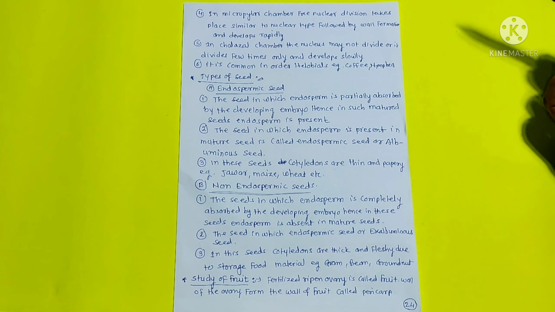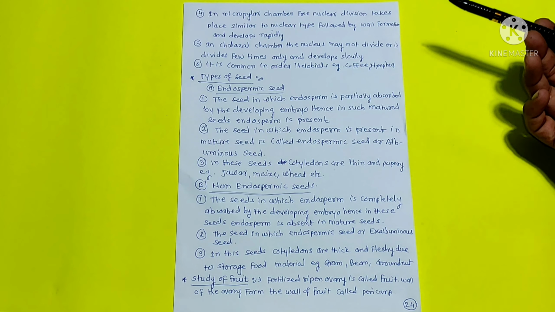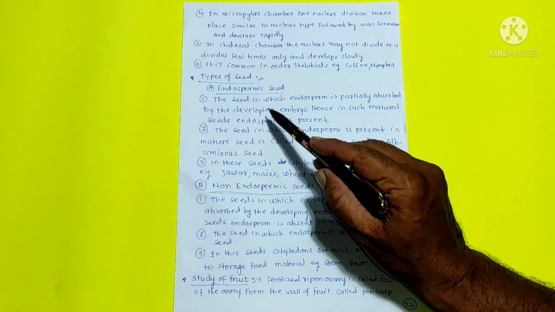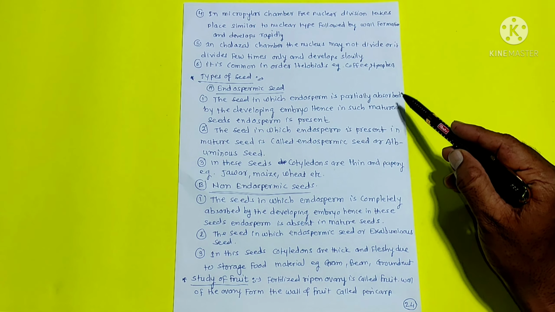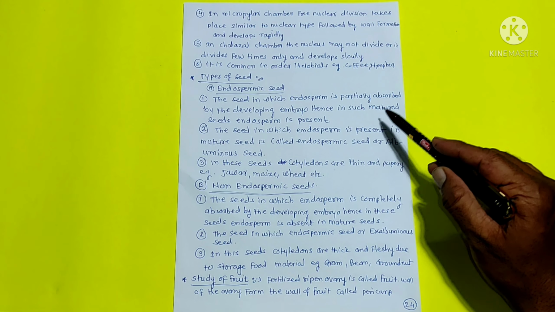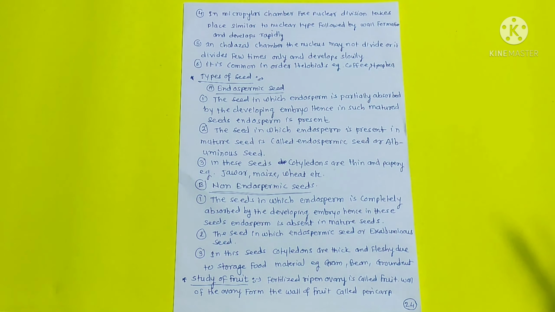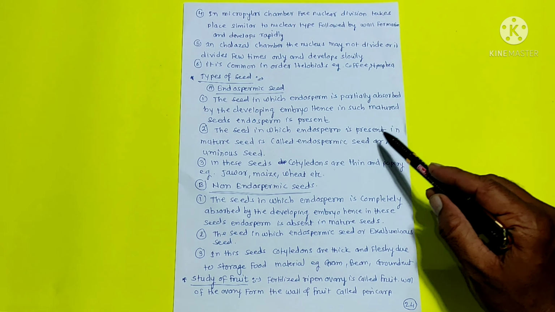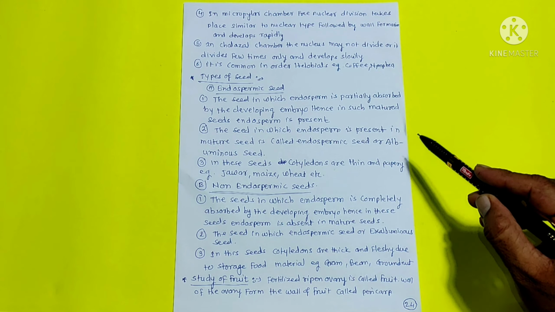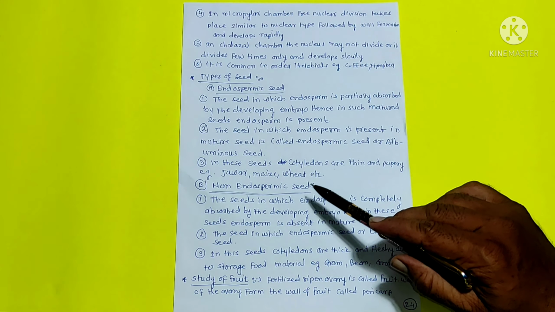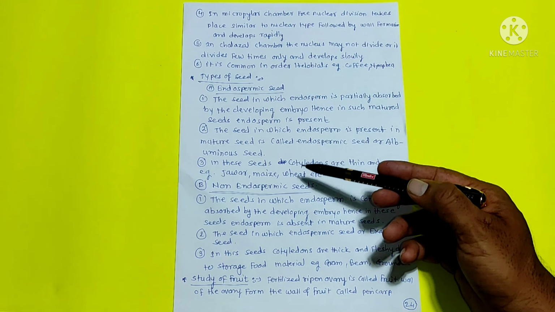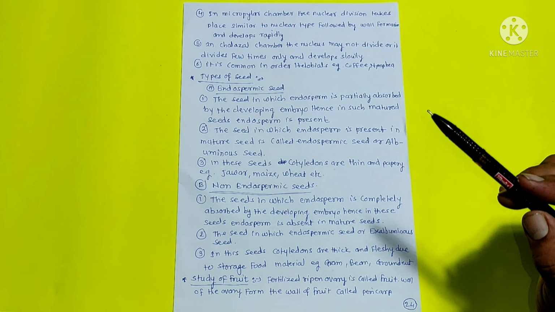Types of seeds. There are two types of seeds, endospermic and non-endospermic seeds. The first one is endospermic seed, the seed in which endosperm is partially absorbed by the developing embryo. Hence, in such mature seeds, endosperm is present. The seed in which endosperm is present in mature seed is called endospermic seed or albuminous seed. In these seeds, cotyledons are thin and papery. Example, jowar, maize, wheat, etc.